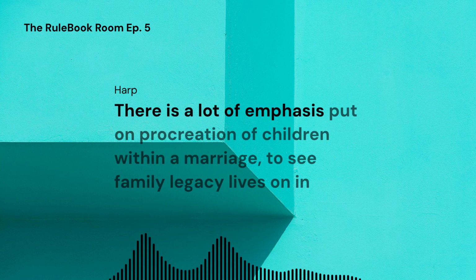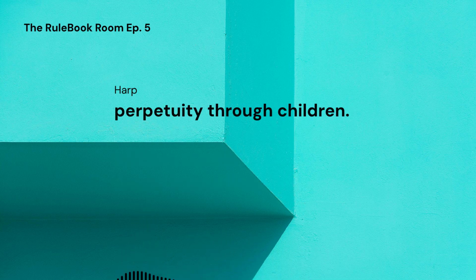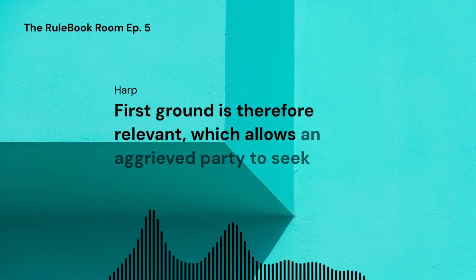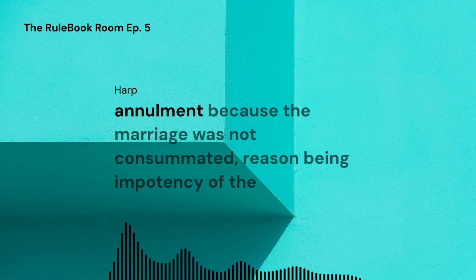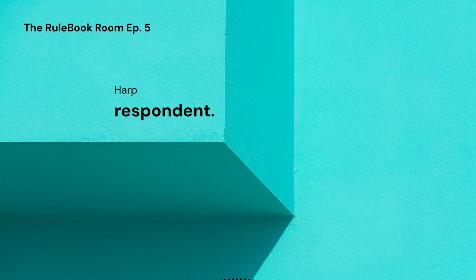There is a lot of emphasis put on procreation of children within a marriage to see that family legacy lives on in perpetuity through children. First ground is therefore relevant, which allows an aggrieved party to seek annulment because the marriage was not consummated, the reason being impotency of the respondent.